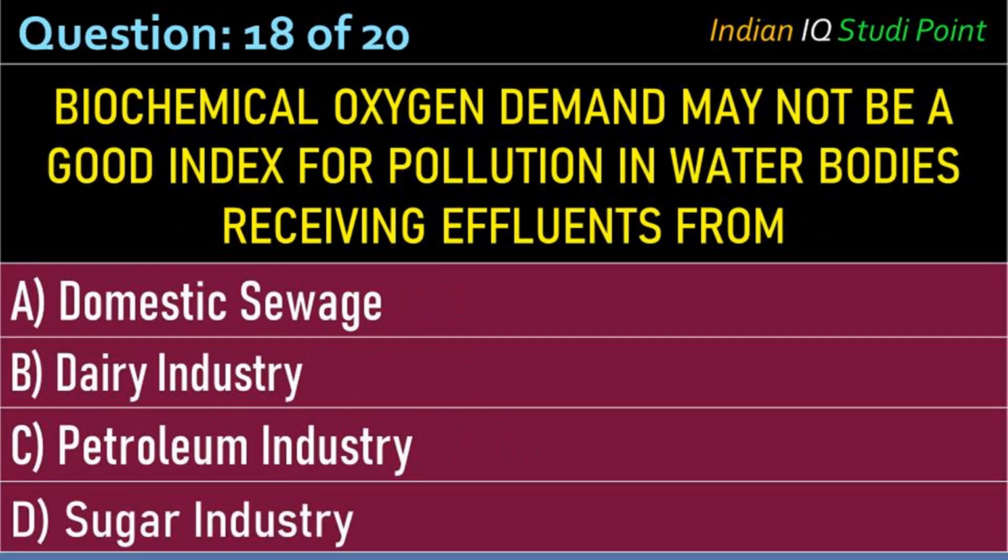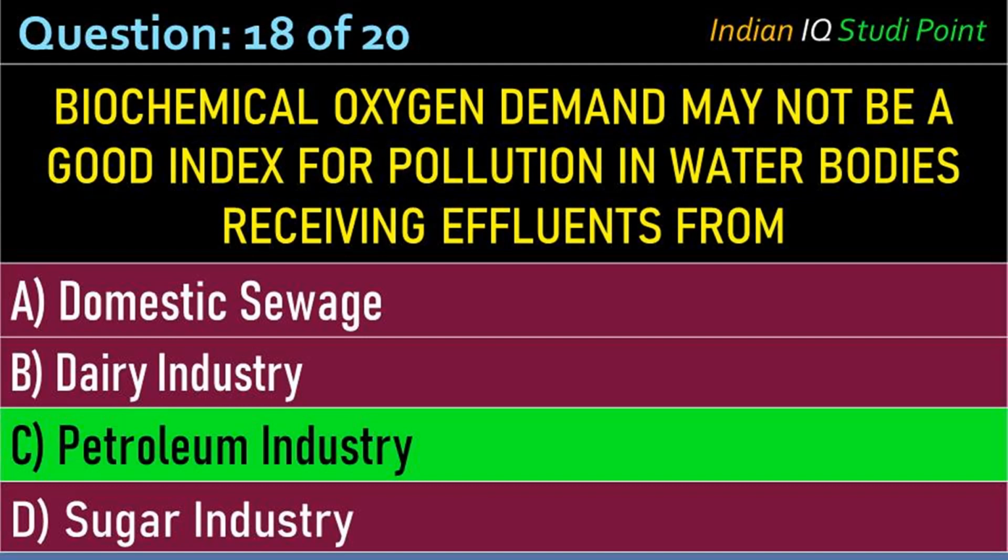Coming to the next question, biochemical oxygen demand may not be a good index for pollution in water bodies receiving effluents from: option A, domestic sewage; B, dairy industry; C, petroleum industry; D, sugar industry. And the correct answer is option C, petroleum industry.